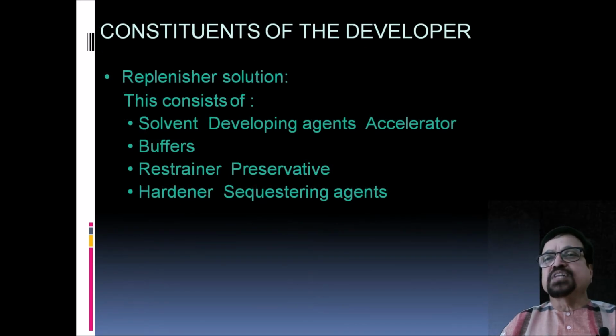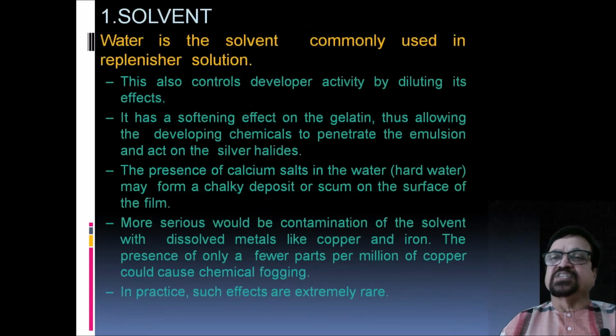Now, constituents of the developer. What does the developer have? It has a developer and a replenisher. These are different. A developer is made initially and the replenisher is added to it later on as and when required. So let us see them combined: a solvent, the developing agent, then accelerators, buffers, restrainers, preservatives, hardeners and sequestering agents.